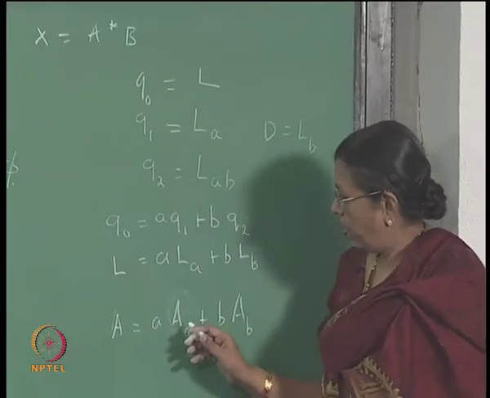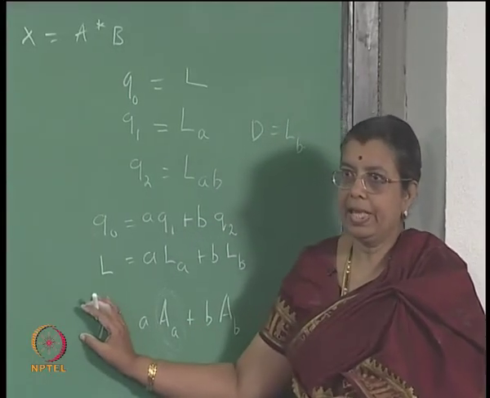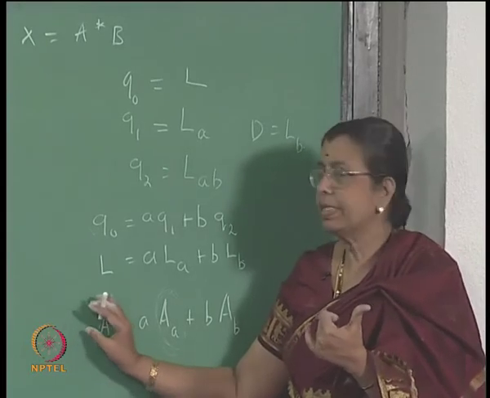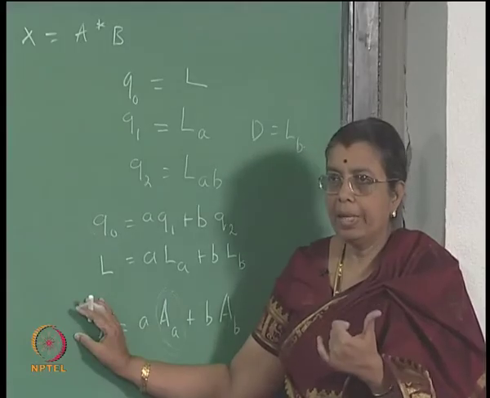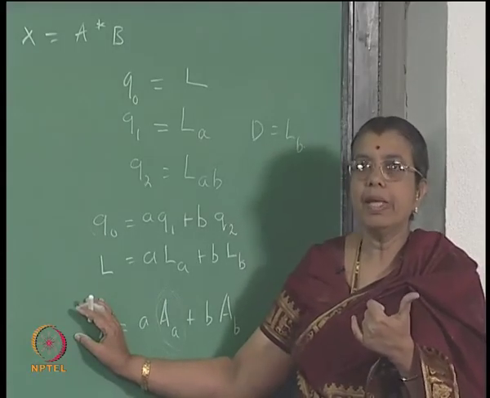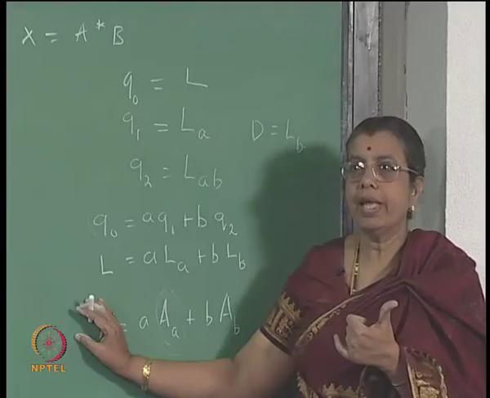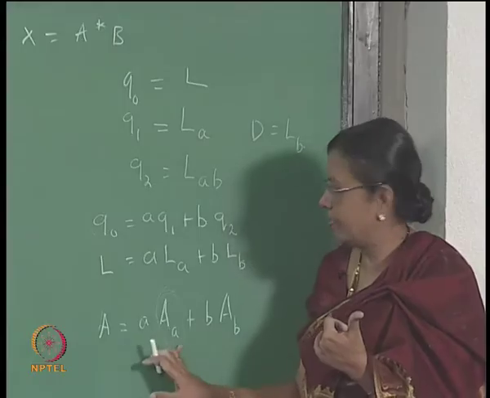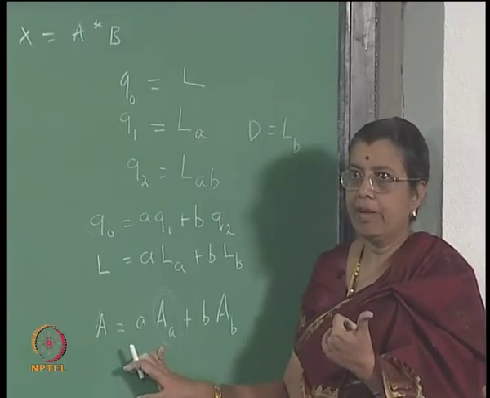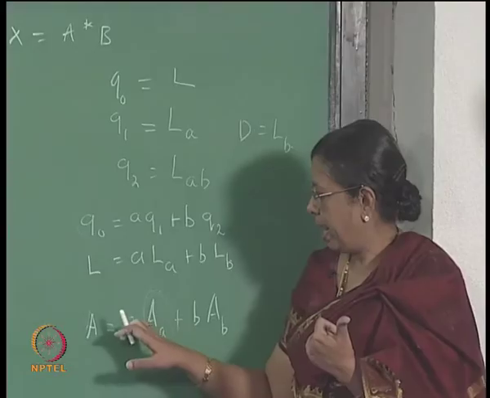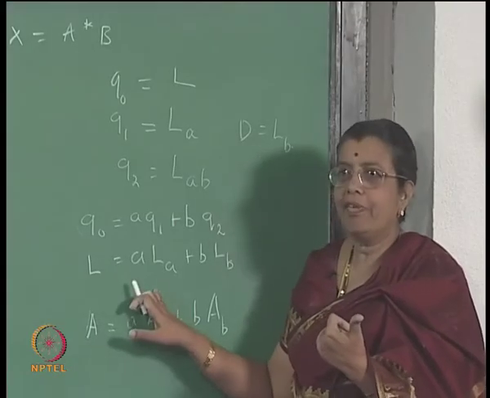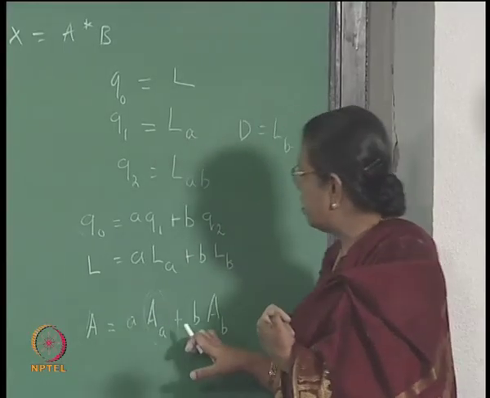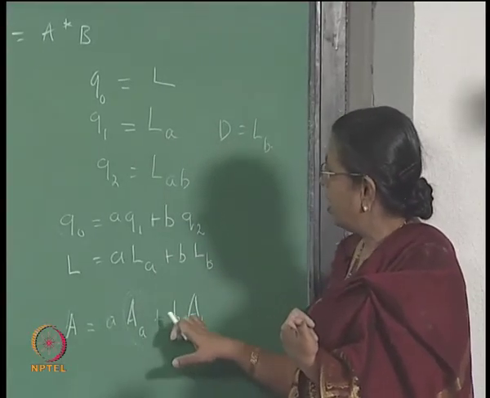So, the set of strings, some of them can begin with a A, some of them can begin with a B. A is a set of strings, right. Among the set of strings, some of them will begin with a A, some of them will begin with a B. So, this represents the set of strings which begin with a A. Set of strings which begin with a A is A, then the derivative of A with respect to A, is it not? And the set of strings which begin with B is this.